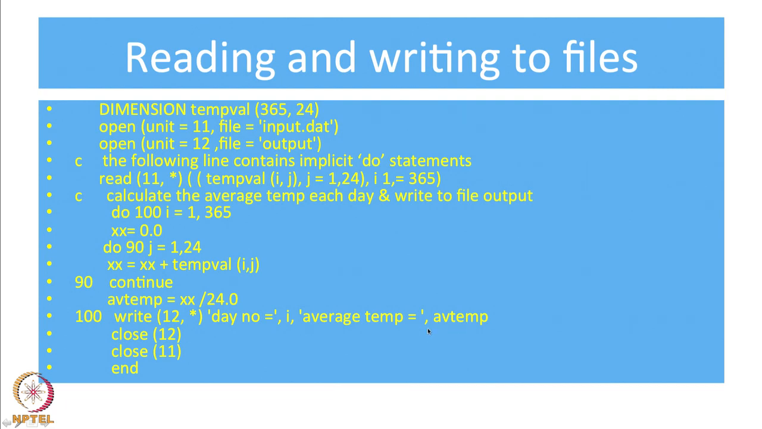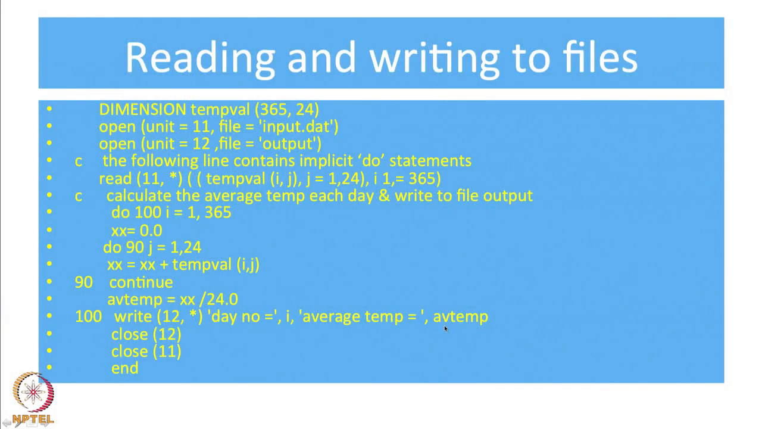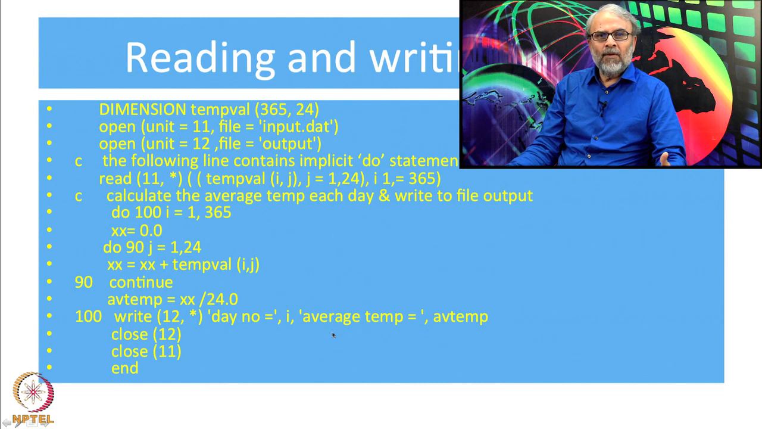Now, let me pose a question. Suppose I want the average temperature of the whole year, how will you do that? I have to add the average temperature for all the 365 days and divide by 365. Okay. So whenever I calculate this average temperature, let me define a new variable called YY. New variable YY, the value of YY I will set equal to 0 before this do loop. Okay.